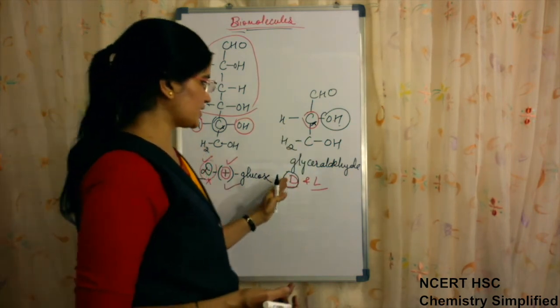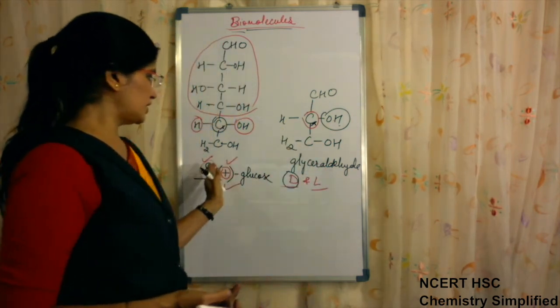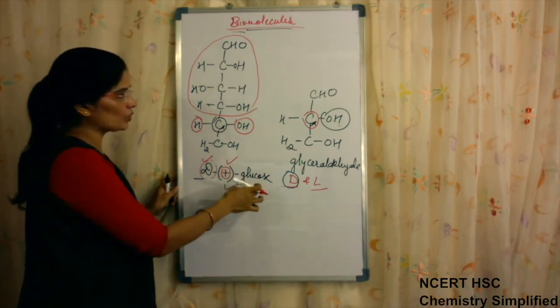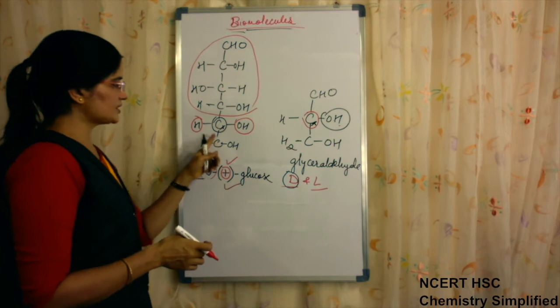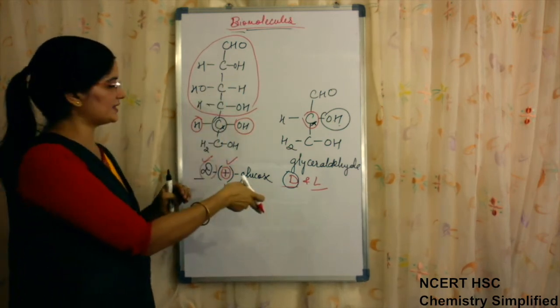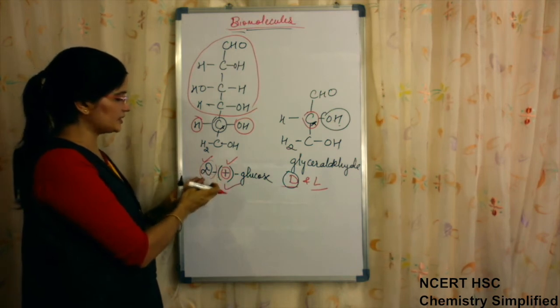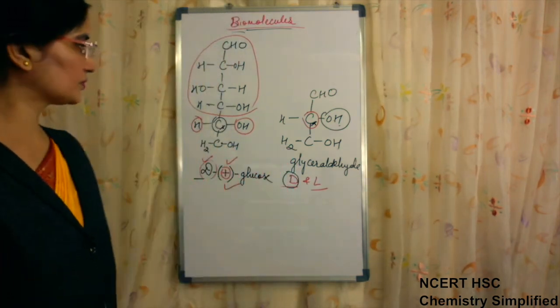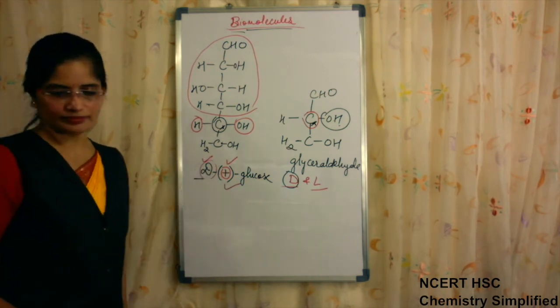So in this case, D and L is not for rotation. So what we have written, D plus glucose, means that on the second carbon atom of the glucose molecule, the OH group is present on the right hand side. That is why we are writing it as D plus glucose. So this is the meaning of D.